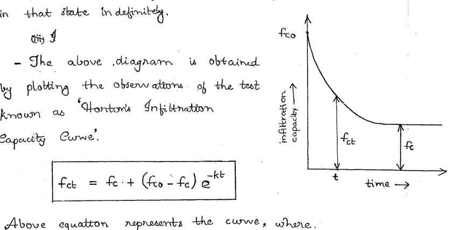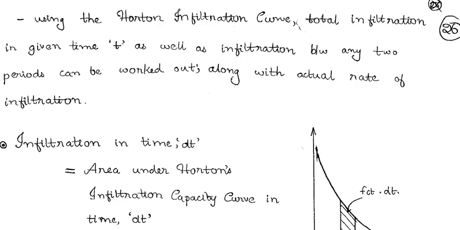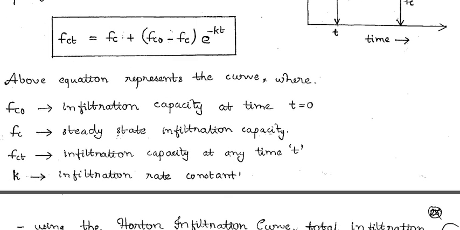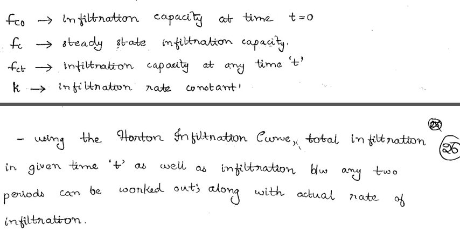The given diagram, obtained by plotting the observations of the test, is known as Horton's infiltration capacity curve, and the equation is given as: Fp = Fc + (Fc0 - Fc) e^(-kt). Here Fc0 is the infiltration capacity at time 0, Fc is the steady state infiltration capacity, Fp is the infiltration capacity at a particular time, and k is the infiltration rate constant.